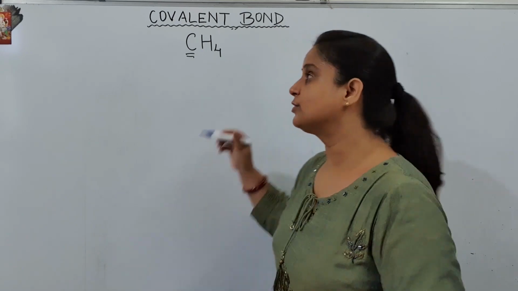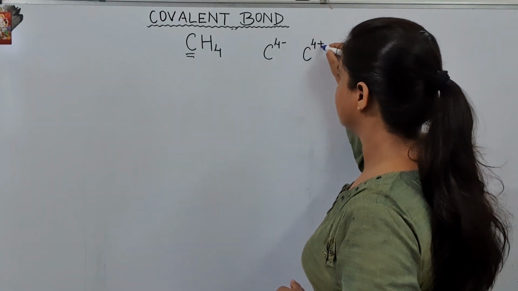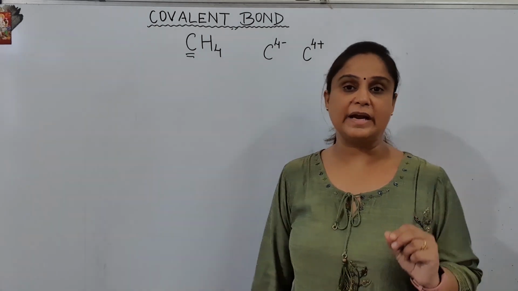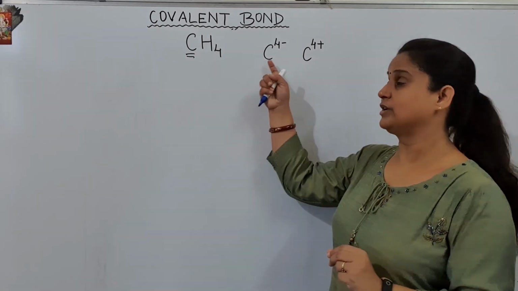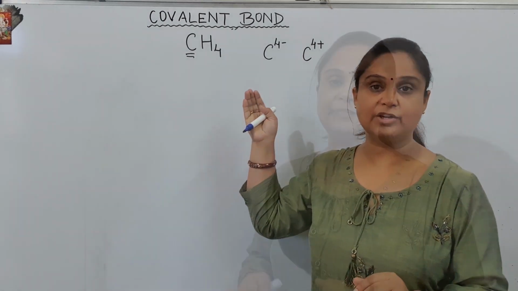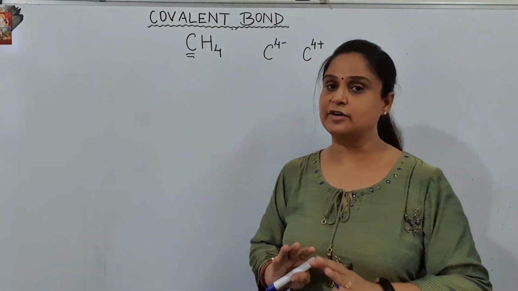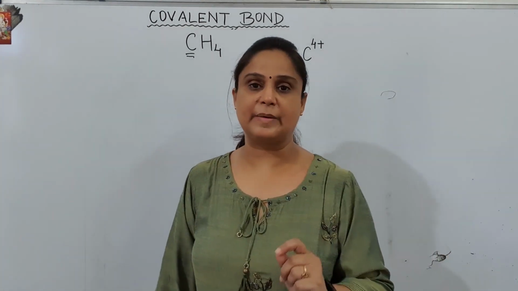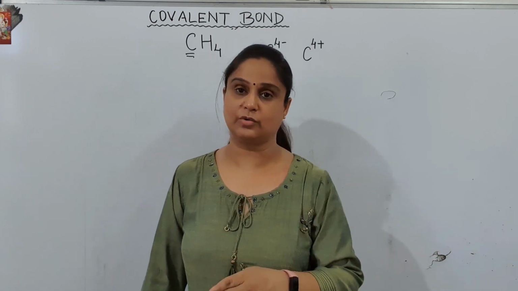If it takes, it will have a 4 minus charge. If it gives, it will have a 4 plus charge, which is practically not possible because this process to give or to gain 4 electrons requires lots of energy. So this is not feasible. One thing you must remember is that non-metals may or may not undergo the bonding called covalent bonding.